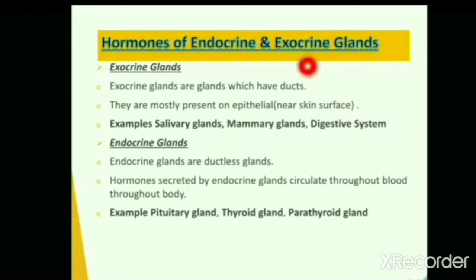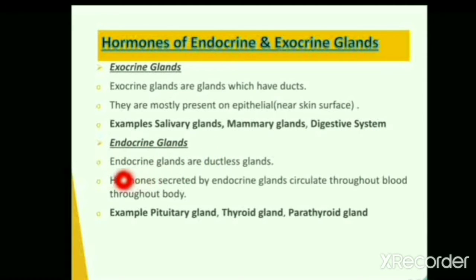Hormones are basically secreted by two important types of glands. They include endocrine and exocrine glands. Exocrine glands are glands which have ducts, that is, they appear as tube-like structures. They are mostly present on the epithelium, that is near the skin surfaces. Examples of exocrine glands include salivary glands, mammary glands, digestive system glands, sweat glands, etc.